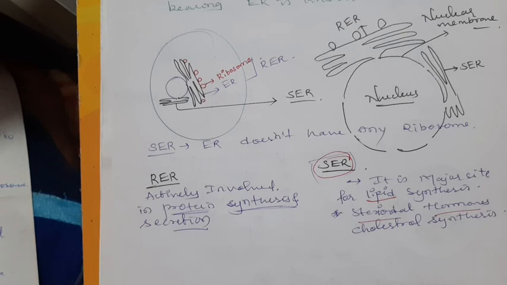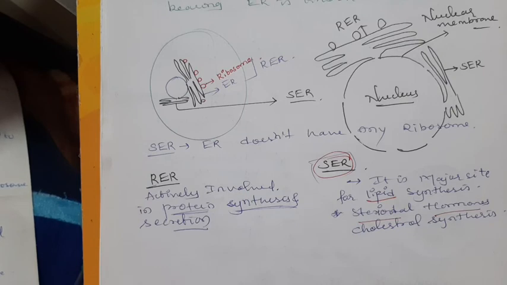RER is the rough endoplasmic reticulum, the endoplasmic reticulum having ribosomes on the outer surface. The function of RER is that it is actively involved in protein synthesis and the secretion of proteins.